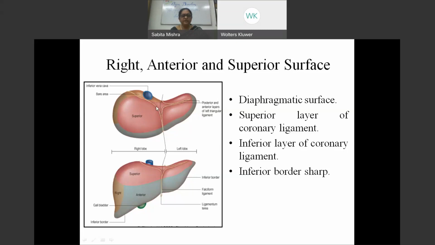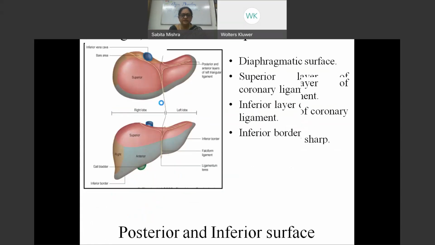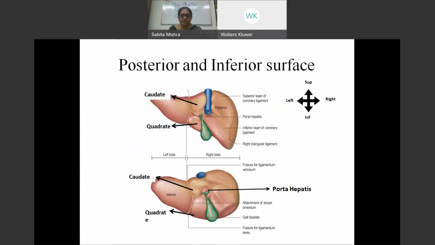While on the right side, what happens? We have a superior layer, which is called the superior layer of the coronary ligament, and we will also have an inferior layer of the coronary ligament. But as a result, what happens, that I'll show you in the next picture, there is a huge area out here which is becoming non-peritoneal. So now let's see it in the subsequent picture.